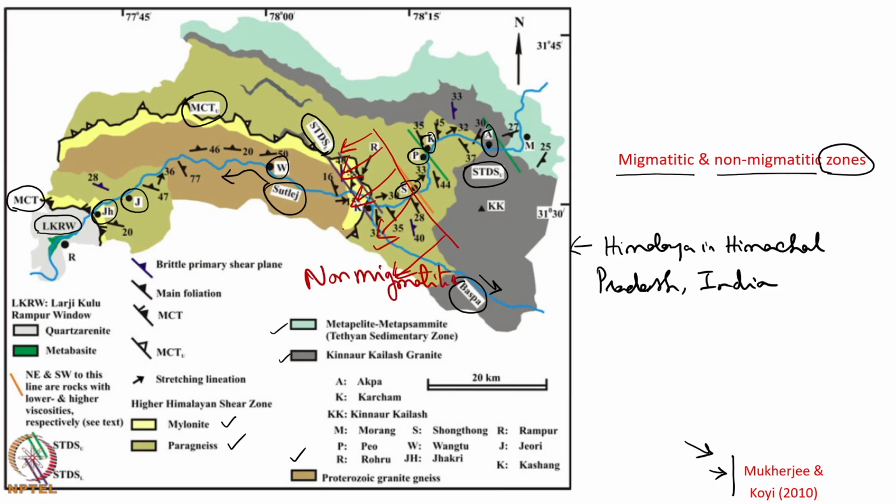Therefore, these lithologies were grouped as a non-migmatic zone, and northeast of this line migmatites were found. In this case, the use of the word zone involves several rock types, same with the non-migmatic zone. Here the zone will include several rock types.